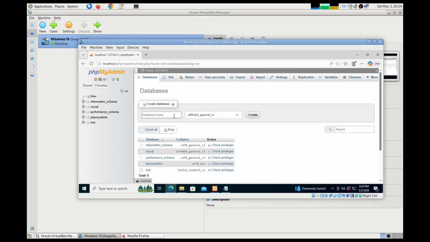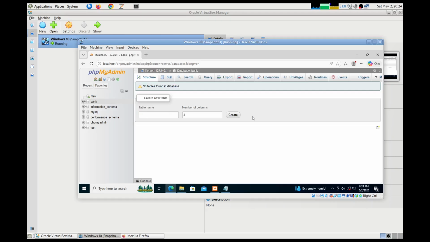I'll give a new name. Let's call it bank, and create. Right, the bank database got created, and no tables are available at the moment.